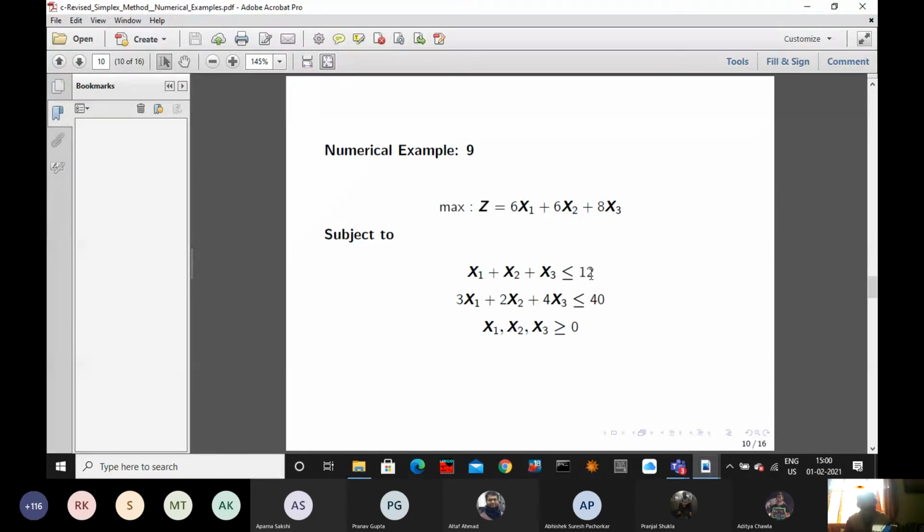Big M method or two-phase simplex method, it depends. Simplex method and basic feasible solution method, three over. So three questions means actually three chapters, you can say.